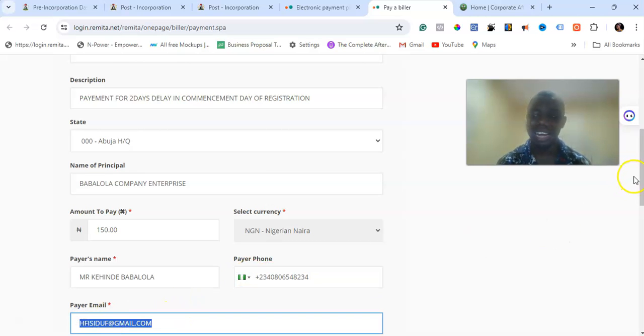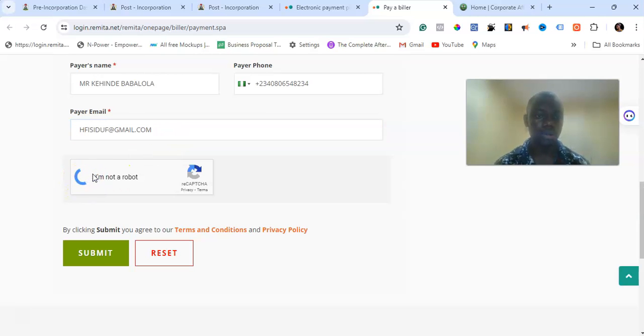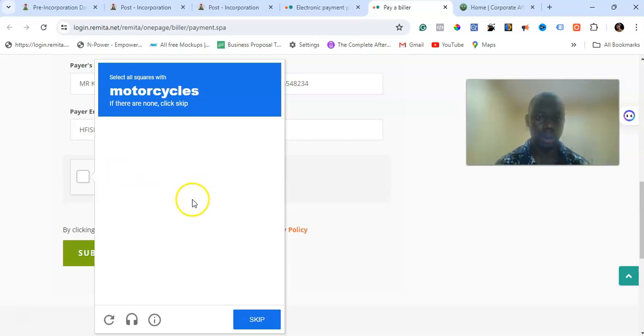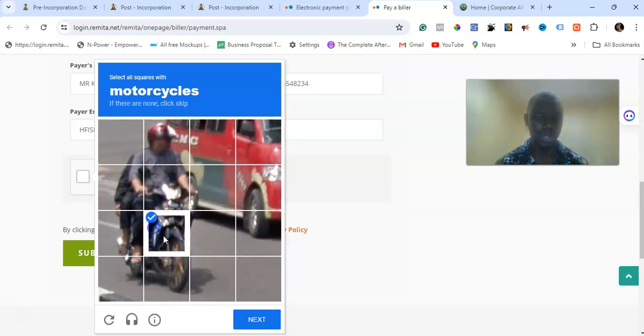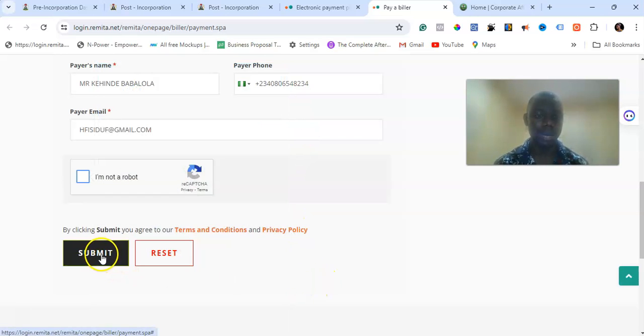Make sure all these details are properly filled on the account, and click on this I'm not a robot. Once you confirm you are not a robot, let me confirm that I'm not a robot, I am a human being. I think the network is a bit bad here, so that's why it's taking a bit of time. Once you confirm you are not a robot, let me just click on submit, and then you go ahead. I believe I don't need to show you how to make payment again. You know how to make the payment, right?